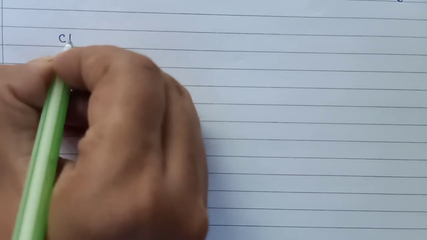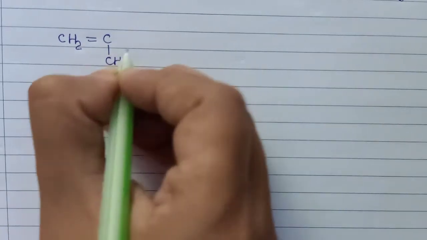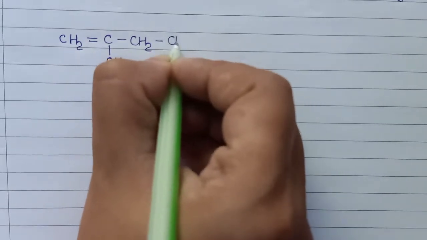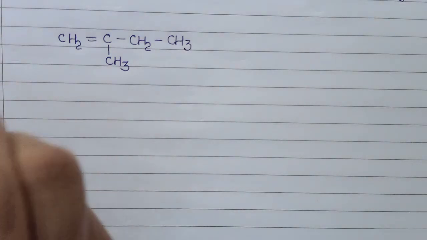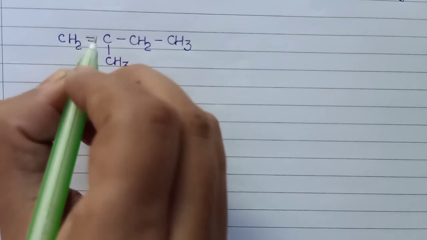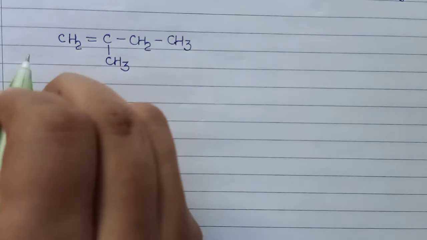For example, CH2 double bond C single bond CH3, and we write CH2 and CH3.